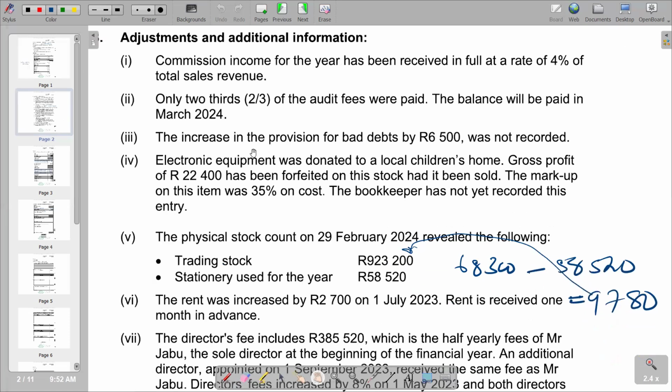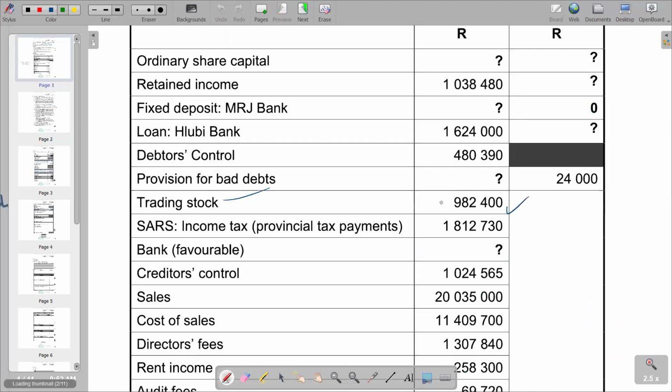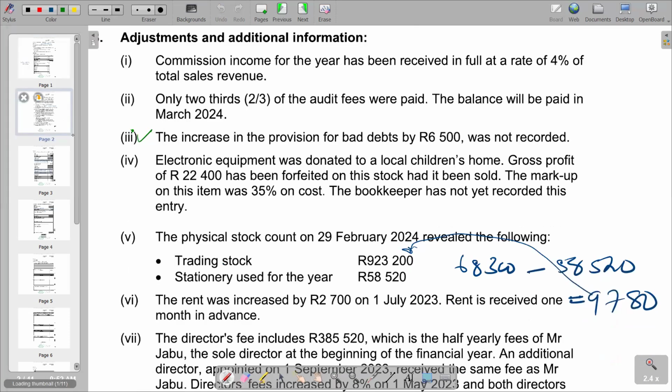Remember, we have the issue of provision for bad debts. The current level of provision for bad debts is supposed to reduce the debtors control figure in the statement of financial position. But we are only told that it increased by 24,000.